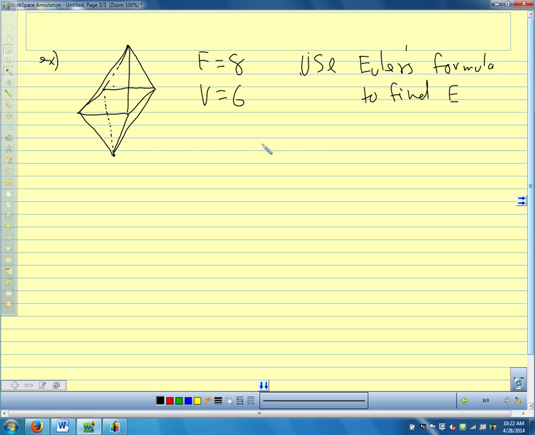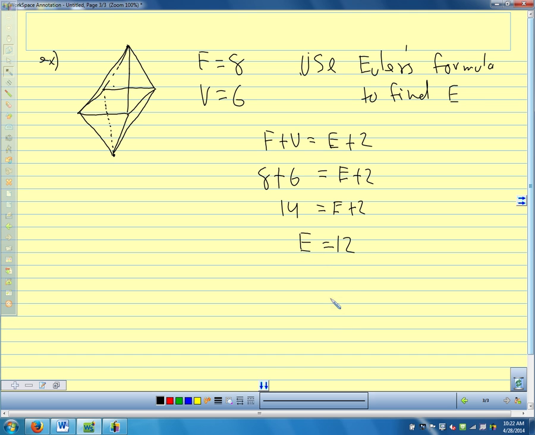Well, Euler's formula tells us that F plus V equals E plus 2. And that's true for any polyhedron. So I get 8 plus 6 equals E plus 2. 8 and 6 is 14. Subtract 2 from both sides and I get E equals 12.